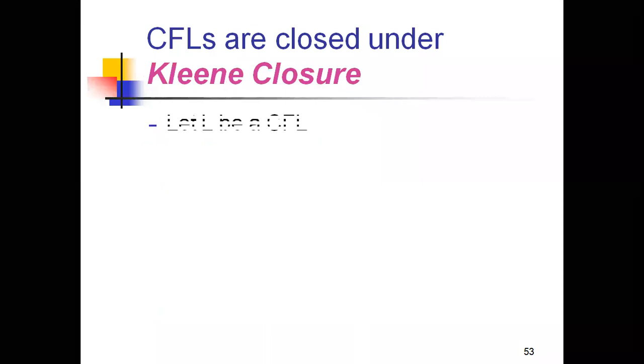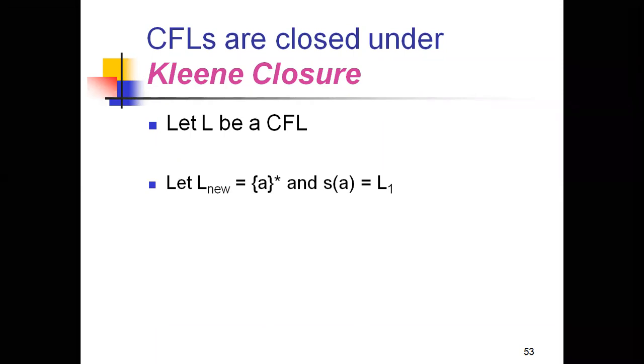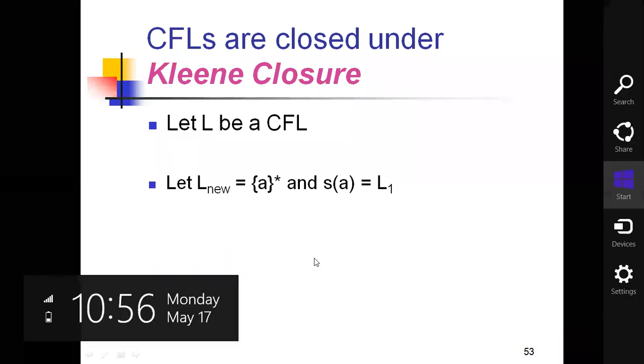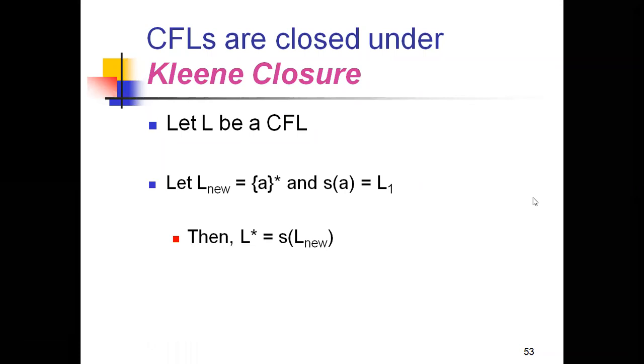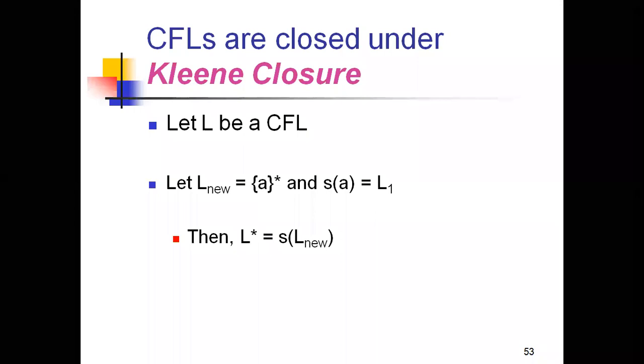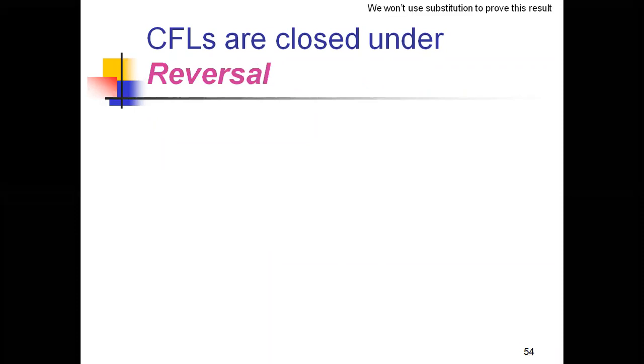Next is Kleene closure. The context free languages are closed under Kleene closure. Let L be a context free language. Kleene means star representation, right? So just make L new equal to A star. And what will S of A be? S of A is equal to L. Then L star becomes S of L new. So that's how we proved it for Kleene closure. So the context free languages are closed under the Kleene closure.